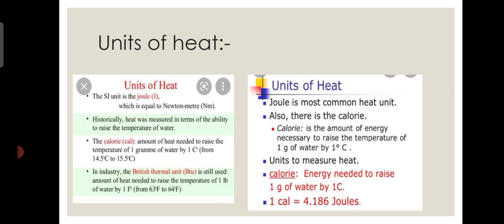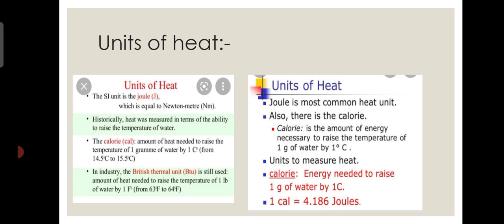Next, units of heat. The SI unit is the joule, which is equal to a newton meter. Historically, heat was measured in terms of the ability to raise the temperature of water. The calorie is the amount of heat needed to raise the temperature of 1 gram of water by 1 degree Celsius, from 14.5 to 15.5 degrees. The British thermal unit, BTU, is still used. It is the amount of heat needed to raise the temperature of 1 pound of water by 1 degree Fahrenheit.